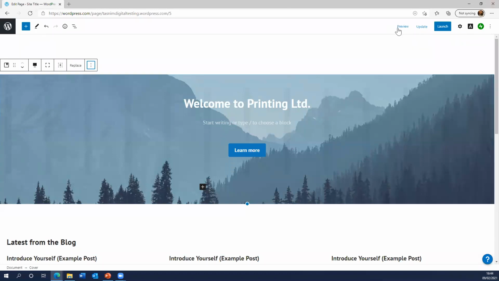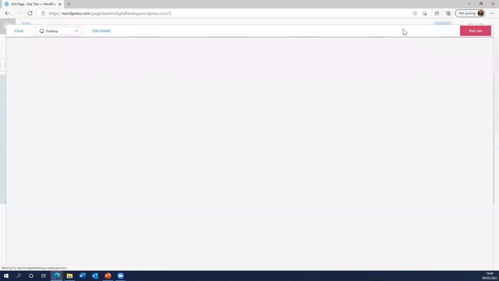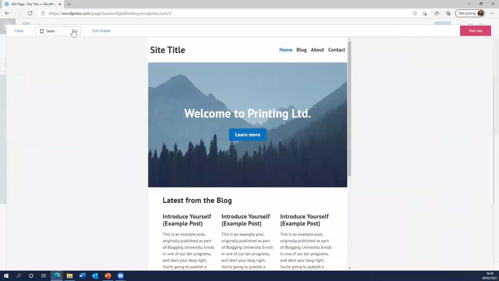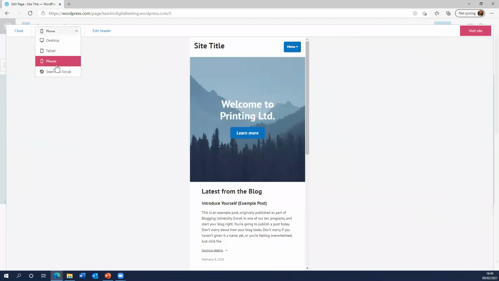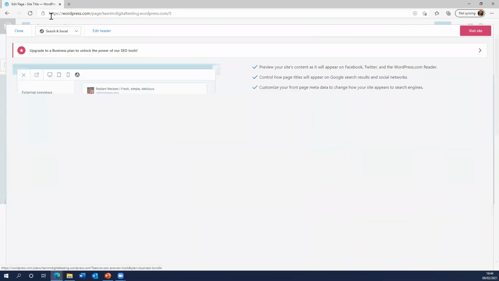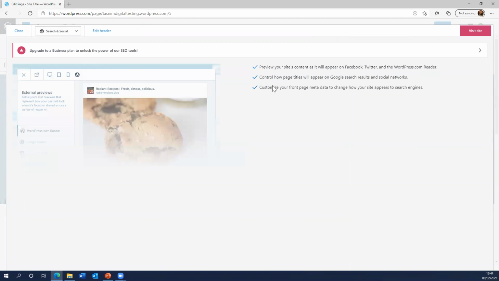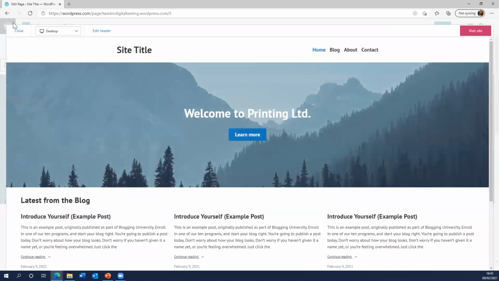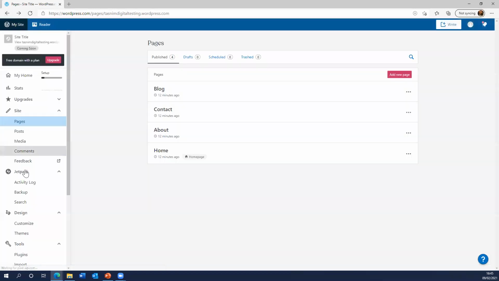There's also the option to preview your website. So you just click on preview up here and it will show you what it would look like on a PC, a tablet, a phone, and also if you upgrade to a business plan, then you can see how it looks like from the perspective of search engine tools, which you can get further information from in an analytics video. So let's close this and go back.